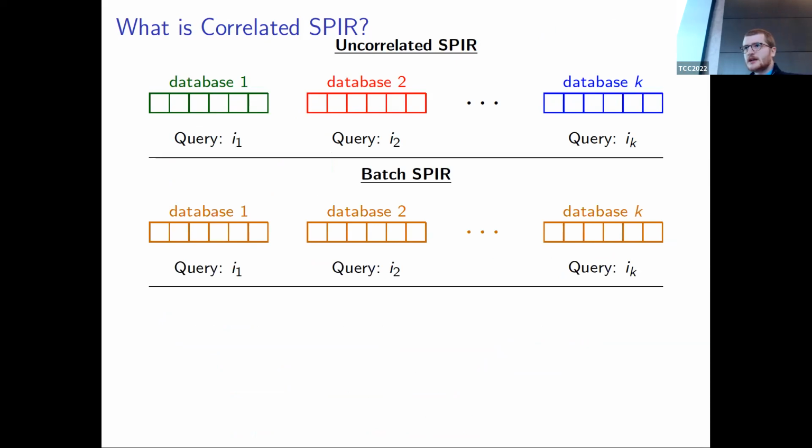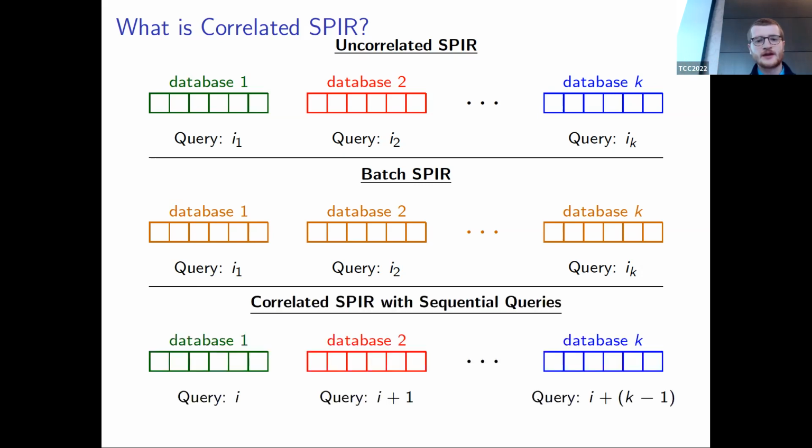So what you might be familiar with is the notion of batch PIR, where essentially the client is trying to make a lot of queries to the same database. But this is not what we're interested in today. We're interested in the dual notion. So here's a toy example.